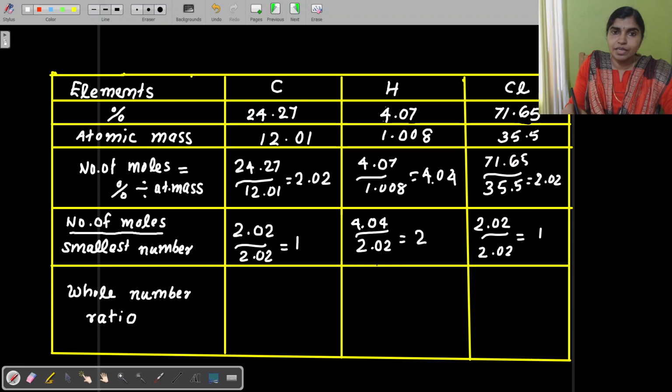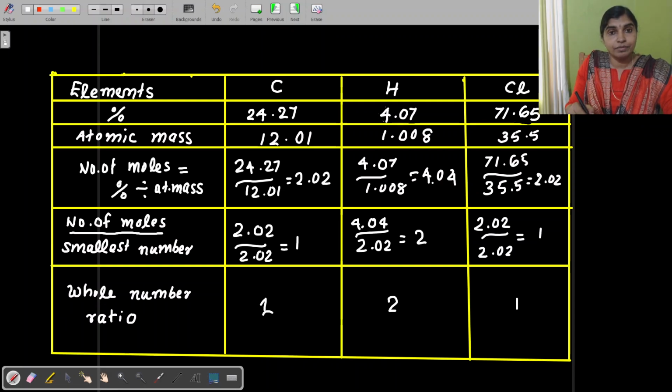So this gives the relative ratio of the different atoms. And if it is not a whole number, you can take the whole number ratio. If it is 1.01, you can approximate that as 1. If it is 2.02, you can take that as 2. That is a whole number approximation. And here it is 1. This is the whole number ratio. This is for carbon, this is for hydrogen, and this is for chlorine.